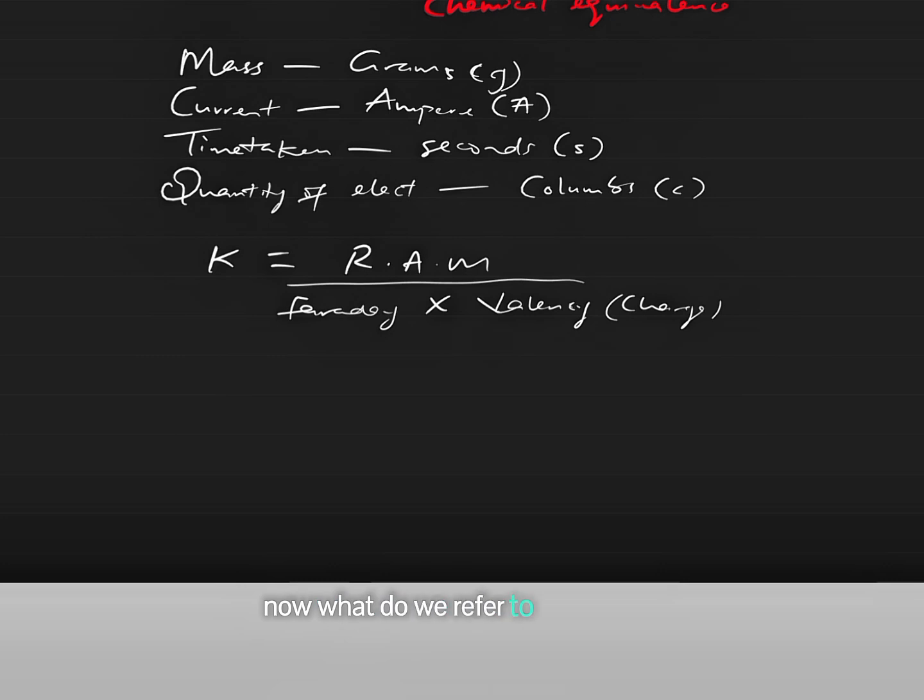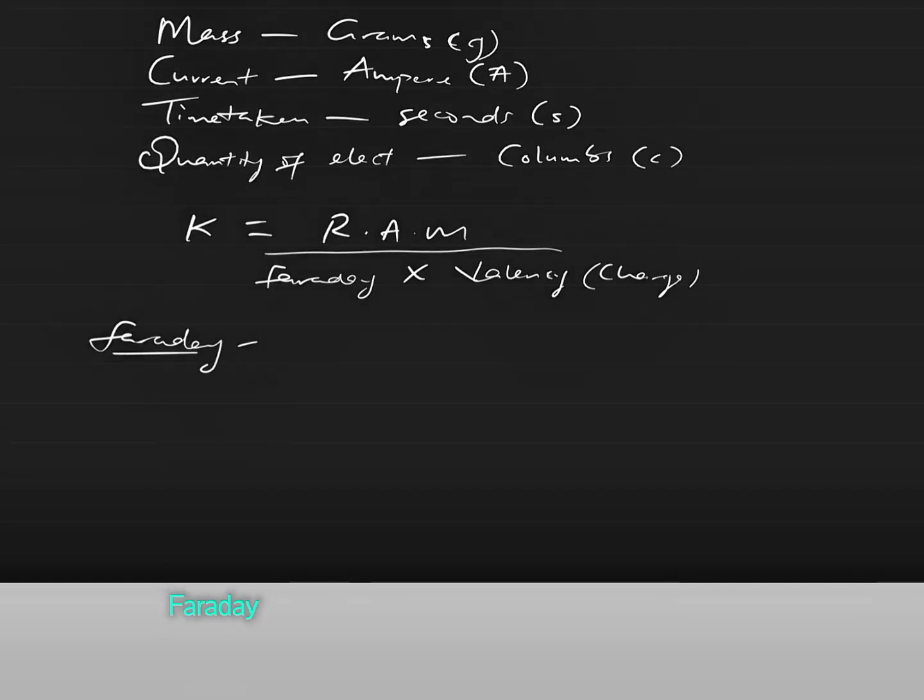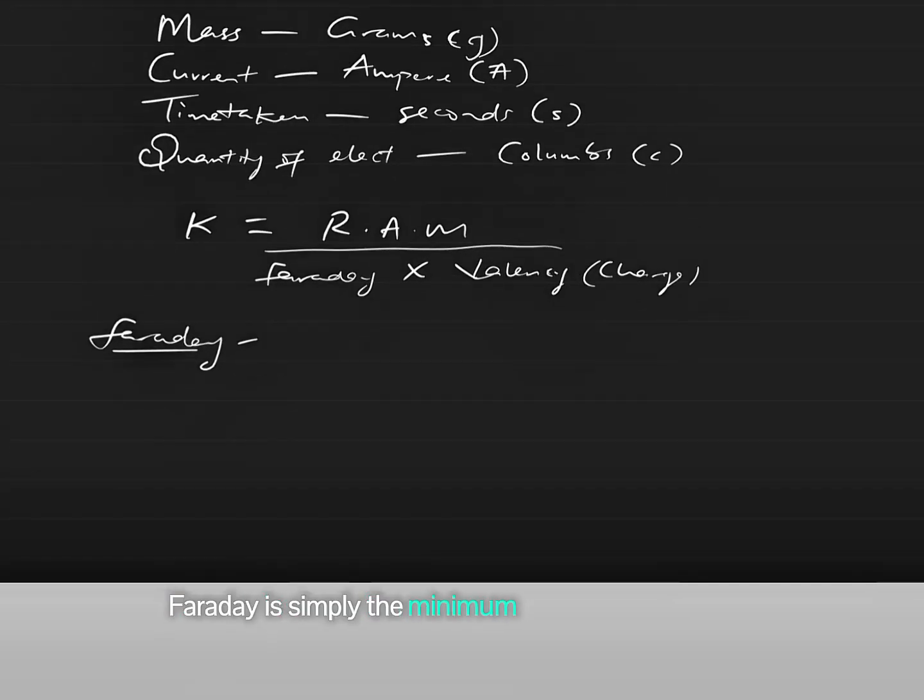What do we refer to as Faraday? Faraday is simply the minimum quantity of electricity required to liberate 1 mole of singly charged ions. I repeat, the minimum quantity of electricity as determined by Faraday, which is required to liberate 1 mole of a singly charged ion.